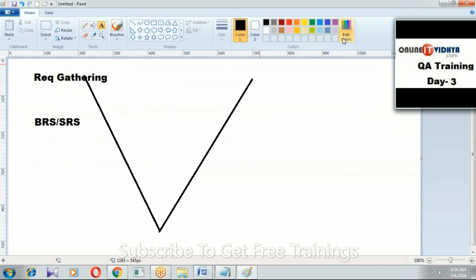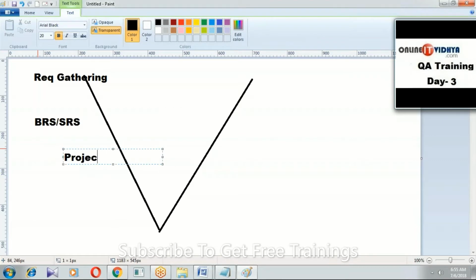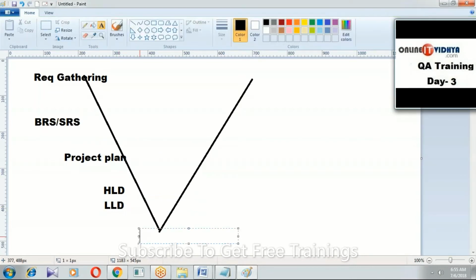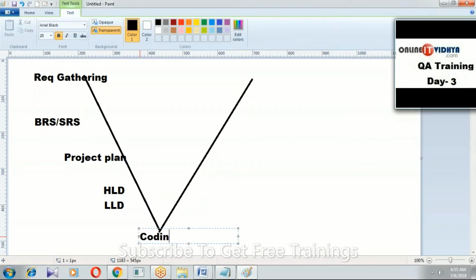The next one, plan. The project plan will be prepared by the project manager. Next, high level design and low level design. The next one, coding. The next one, unit testing.